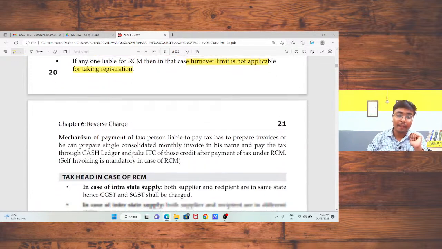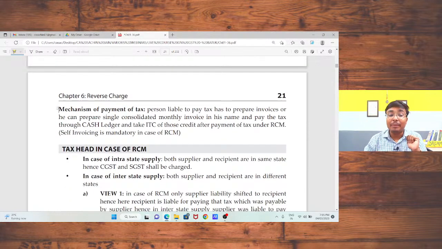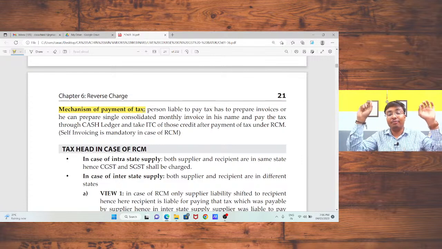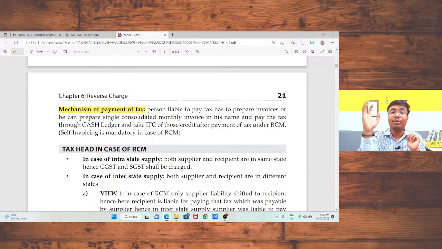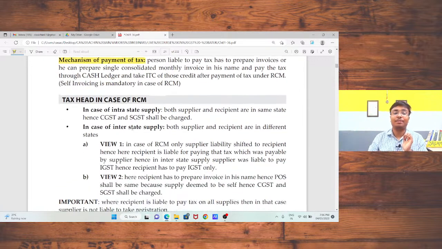Okay sir. Now, mechanism of payment. We had already discussed that in case of reverse charge mechanism, you need to first pay the tax in GSTR 3B, and then in the same month, you are eligible to take the input tax credit of your payment of tax. That is the mechanism for payment of tax under reverse charge.